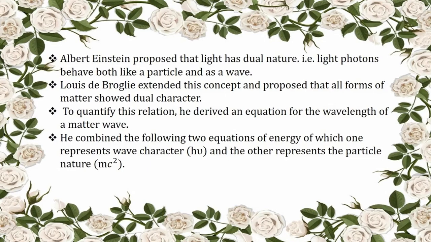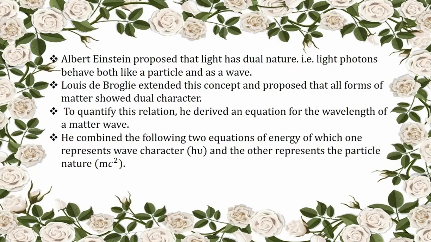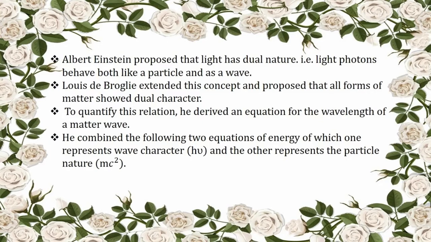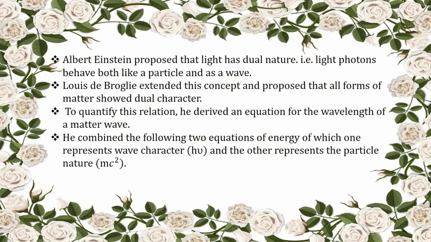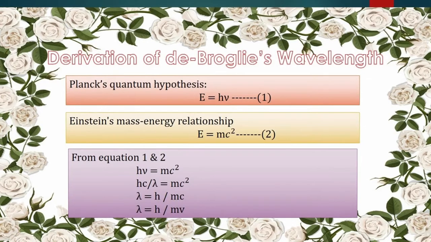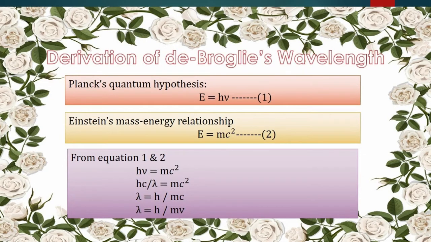To quantify this relationship, de Broglie derived the wavelength associated with the particle by relating the mass-energy relationships proposed by Max Planck and Einstein. Now let's see how to derive de Broglie's wavelength. This de Broglie's wavelength can be derived by combining mass-energy relationships proposed by Max Planck and Einstein. First, let's see what is Max Planck's theory.